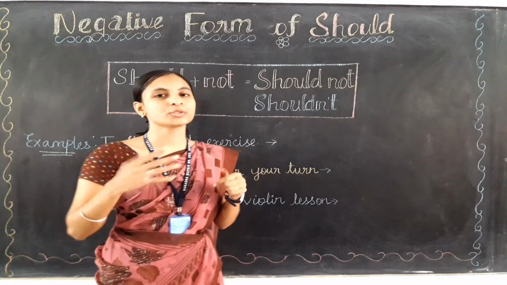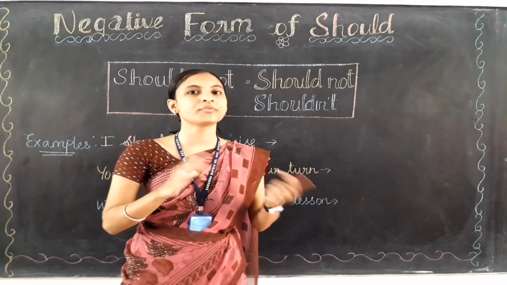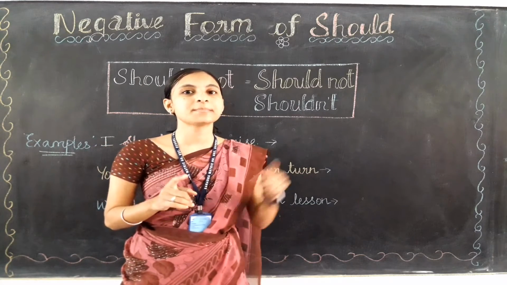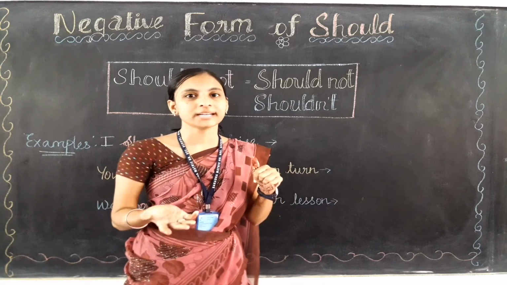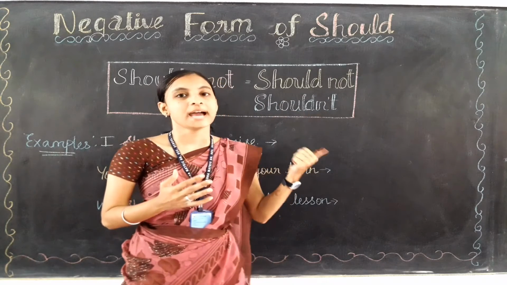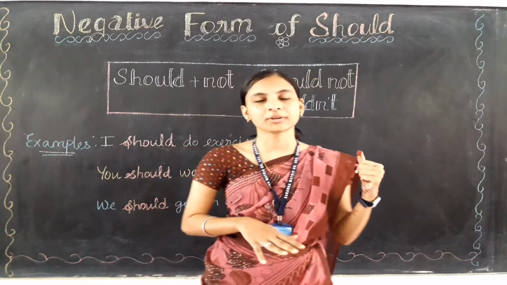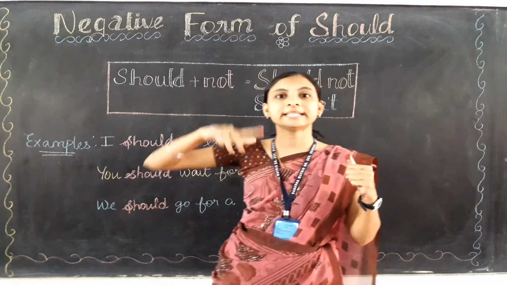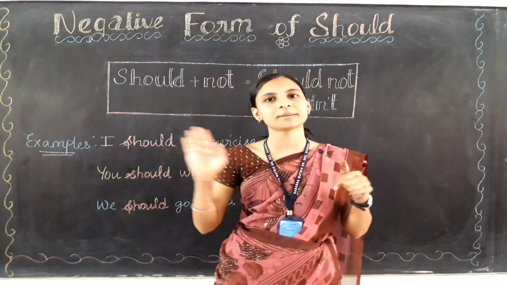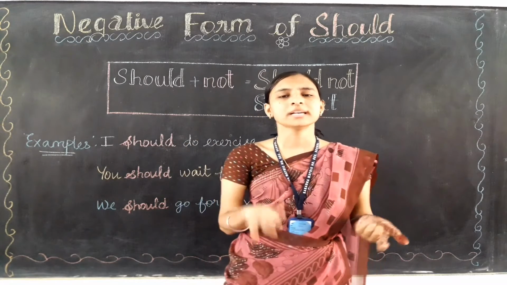Okay, and also should is the past form of which auxiliary verb? Yes, it is the past form of shall, right? It is the past form of shall. And now we are going to learn about the negative form of should. Before that I need to tell you that should can be used with all subjects.